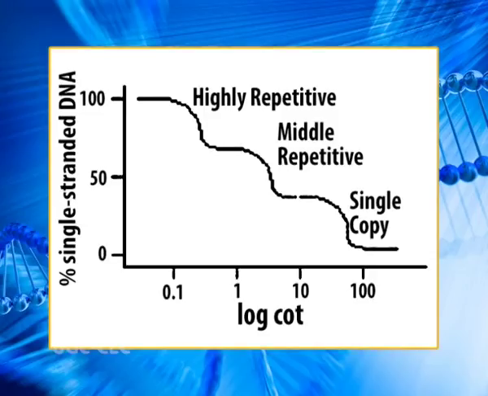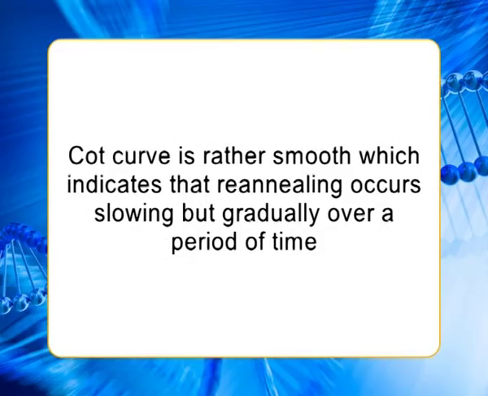The rate at which the DNA reanneals, another term for renatures, is a function of the species from which the DNA was isolated. The so-called Cot curve plots the percentage of DNA that remains single-stranded, expressed as a ratio of the concentration of single-stranded DNA to the total concentration of the starting DNA. Again, it's the log of the product of the initial concentration of DNA multiplied by the length of time the reaction proceeded. The Cot curve is rather smooth, which indicates that reannealing occurs slowly but gradually over a period of time. At Cot 1/2, half of the DNA has reannealed.